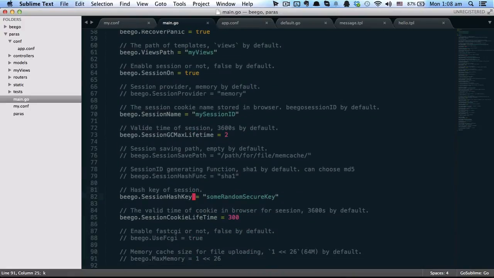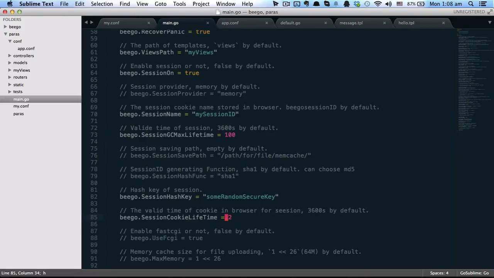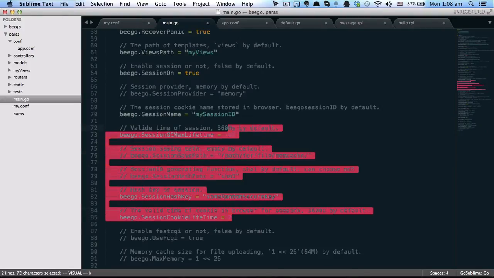So next one is this one. Let's increase this to a higher value. The next one is session cookie lifetime. So the session cookie lifetime, you can set it to smaller ones such as 2 seconds. Then when you come back to visit this page, you refresh. After every 2 seconds, the session will expire. See. Okay, so these two values are the configurations related to the sessions.